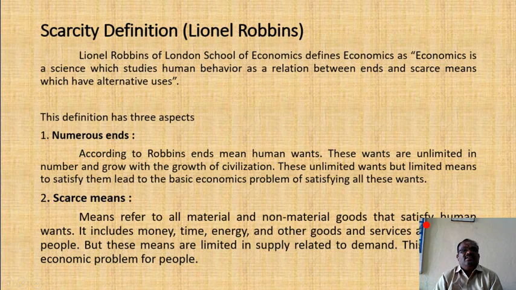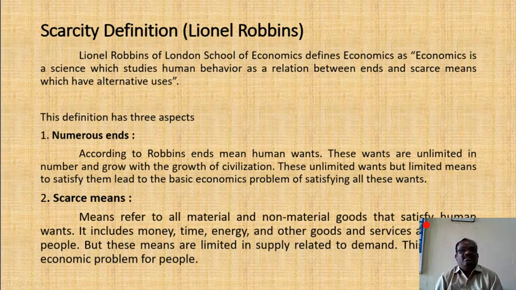What is the relationship between ends and scarce means? Human wants are unlimited, but means are limited. This definition focuses on the fact that human wants are unlimited but means are limited. How do people fulfill their needs, with unlimited wants and limited means? This is the importance of this definition.